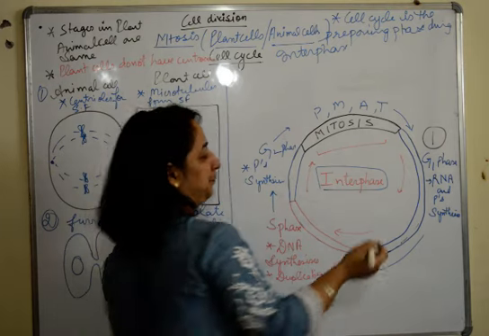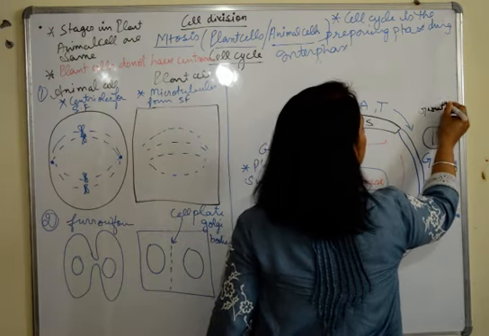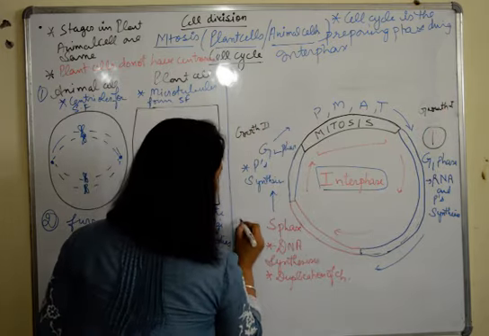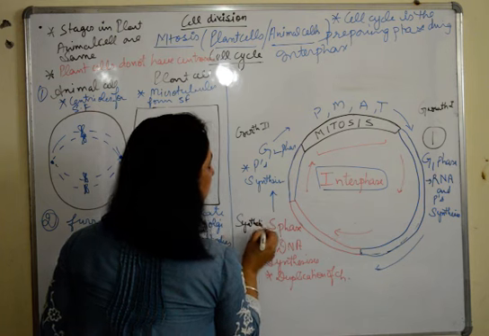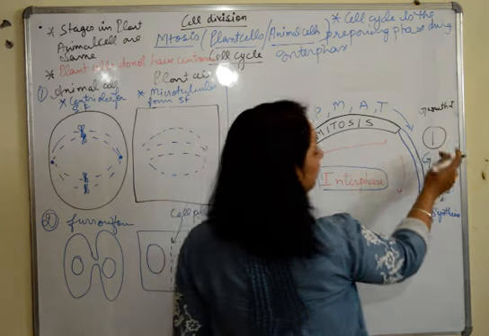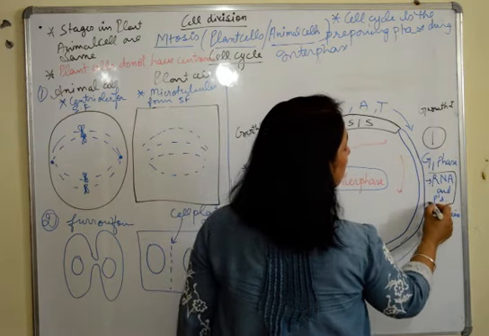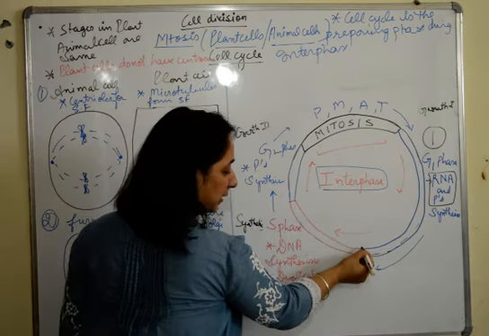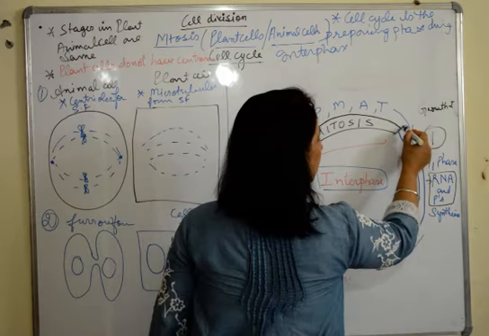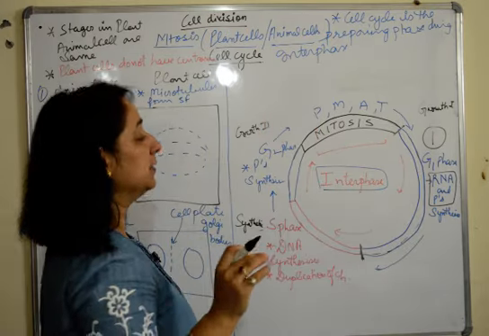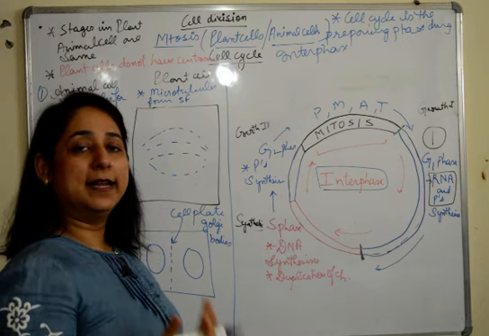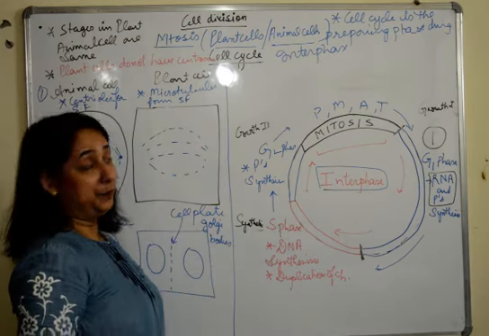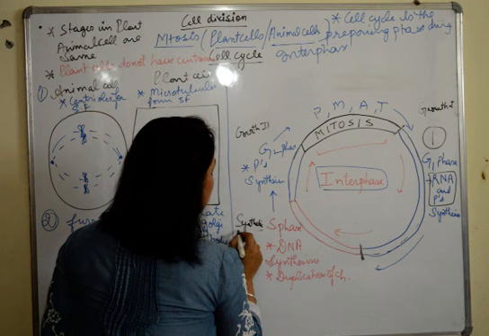Growth 1. This is growth 2 and this is synthetic, or synthesis phase as we also call it. So in the G1 phase, RNAs and proteins are synthesized. It is the longest phase, as you can see it is marked in blue, from here to here. In this phase, the maximum number of RNAs and proteins are formed, which are required for the process of cell division in the cell. When the G1 phase completes, the synthetic phase starts.